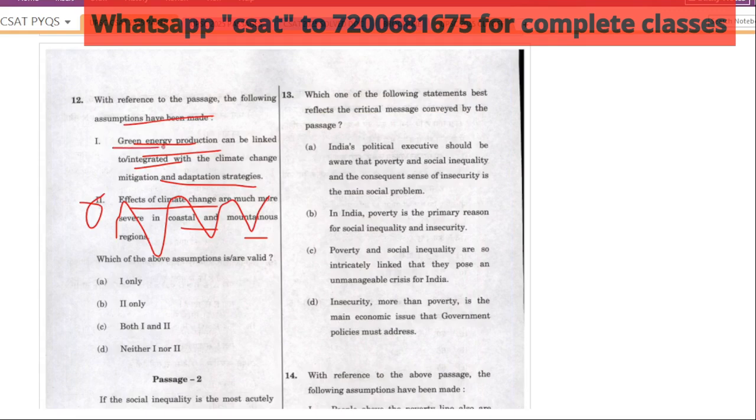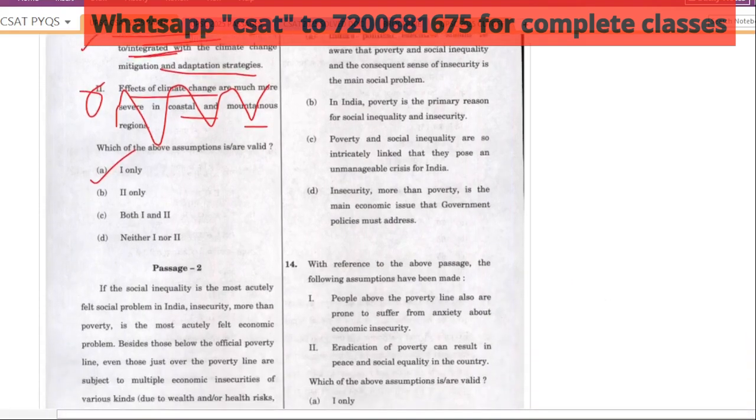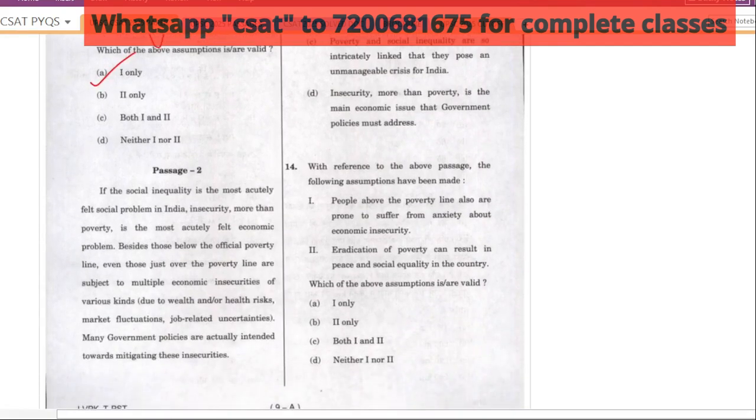Okay, green energy production can be linked to or integrated with the climate change mitigation. So that is why we told in coastal we can do that way, or the wind we can do that way. So it is obviously linked only. So 1 is correct. So answer here is A, 1 only. Okay, so you just had to understand the very basic, because how much is there, 2 sentences, 3 sentences there in the passage.